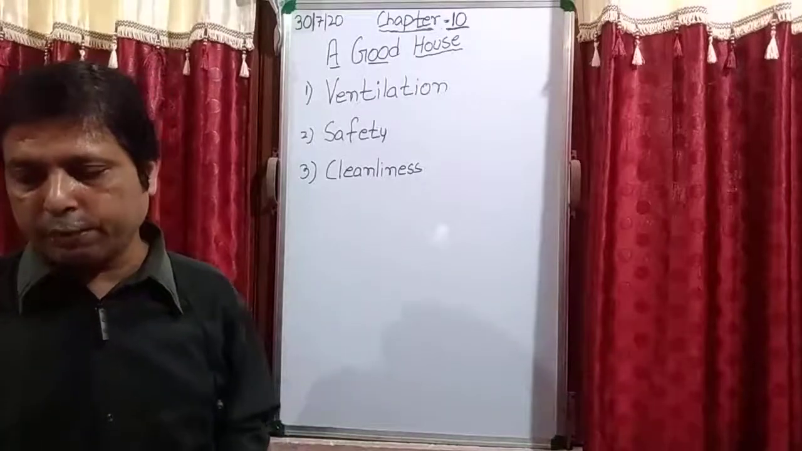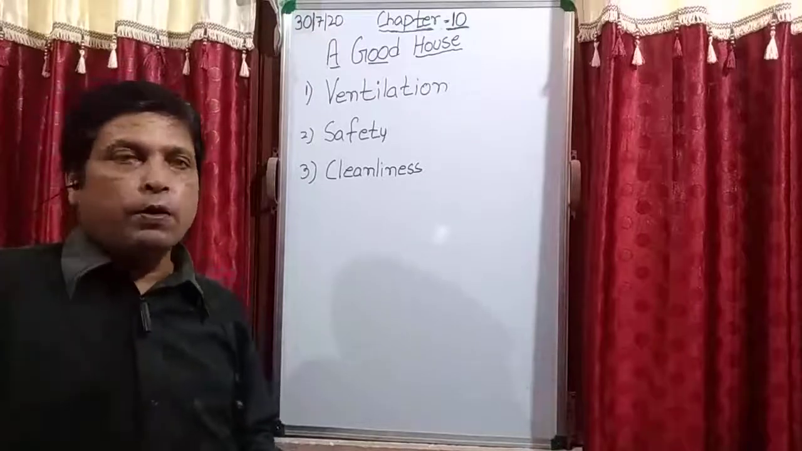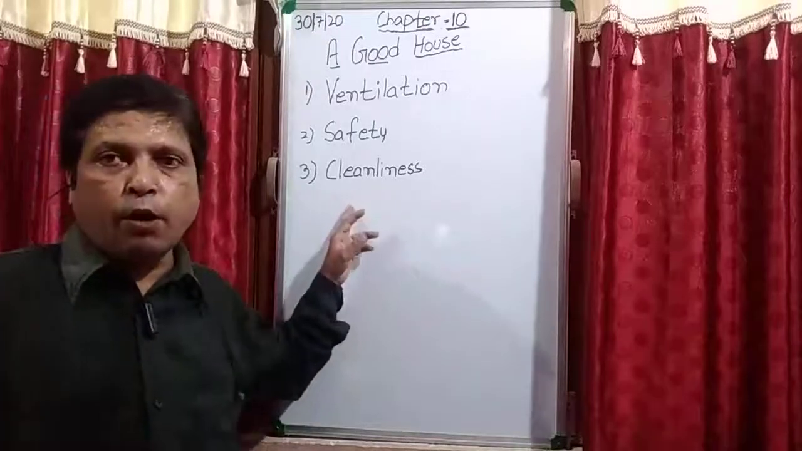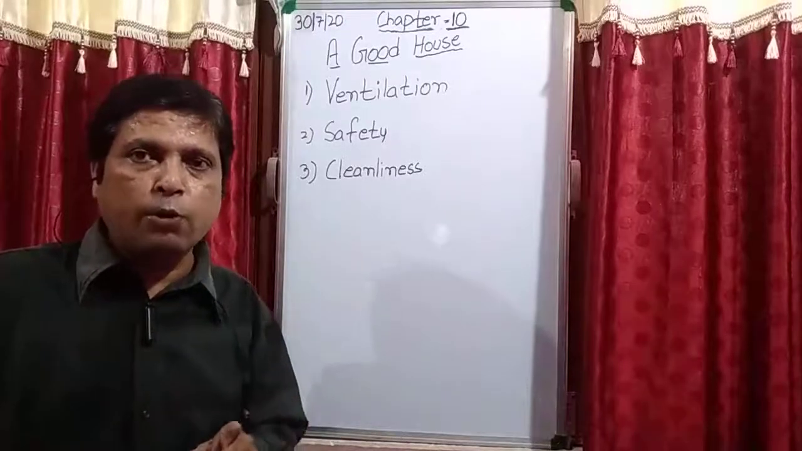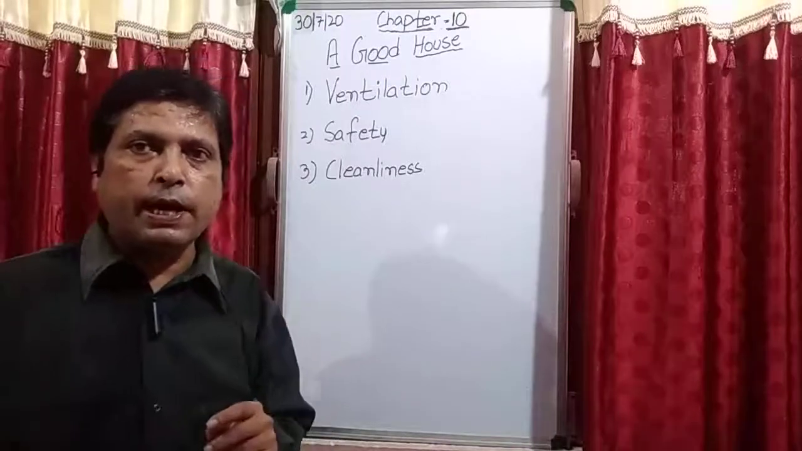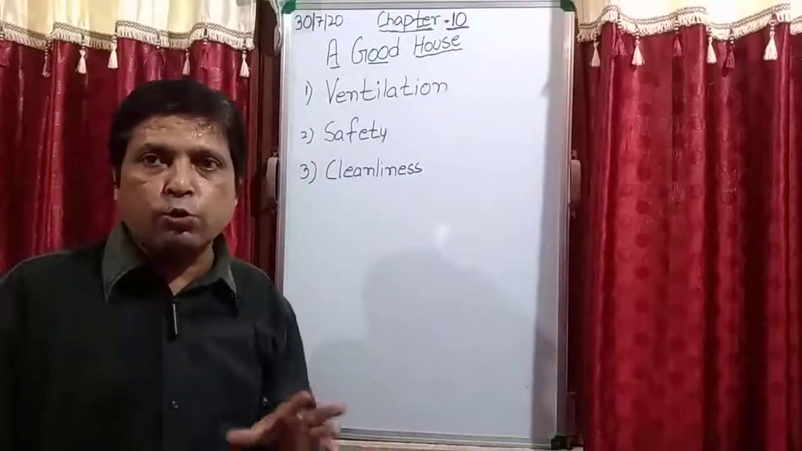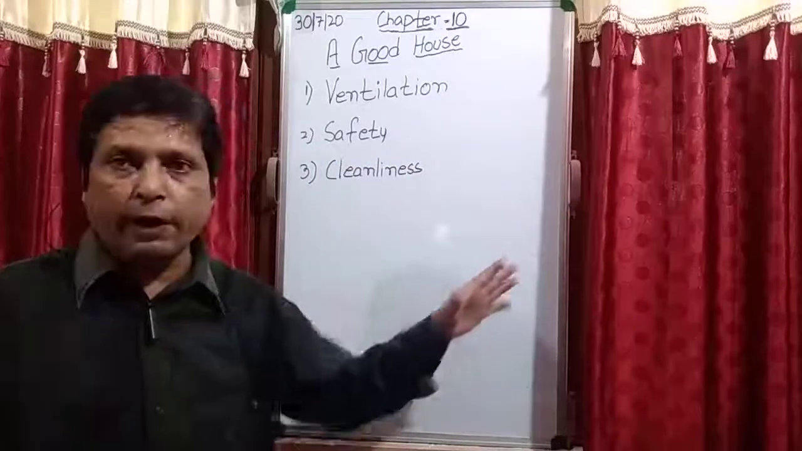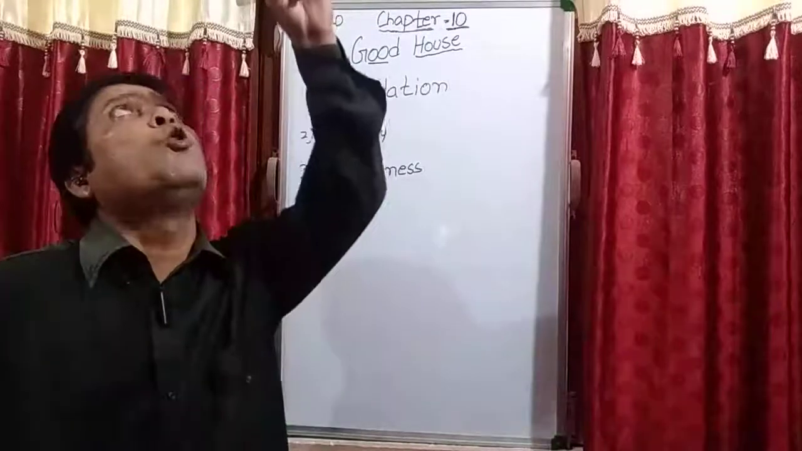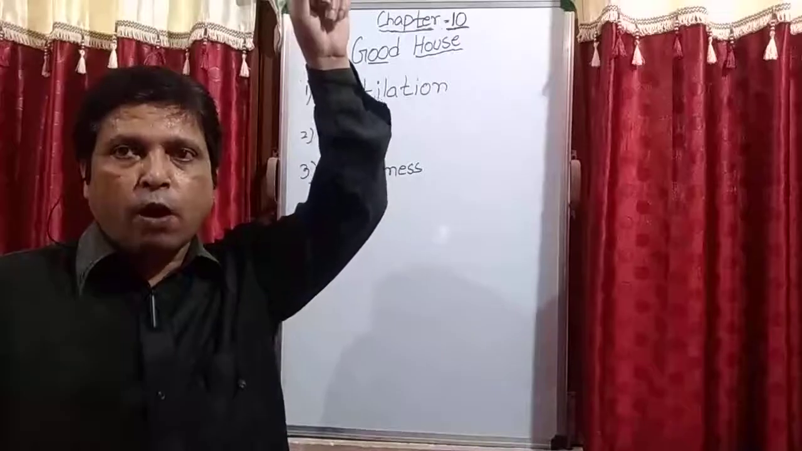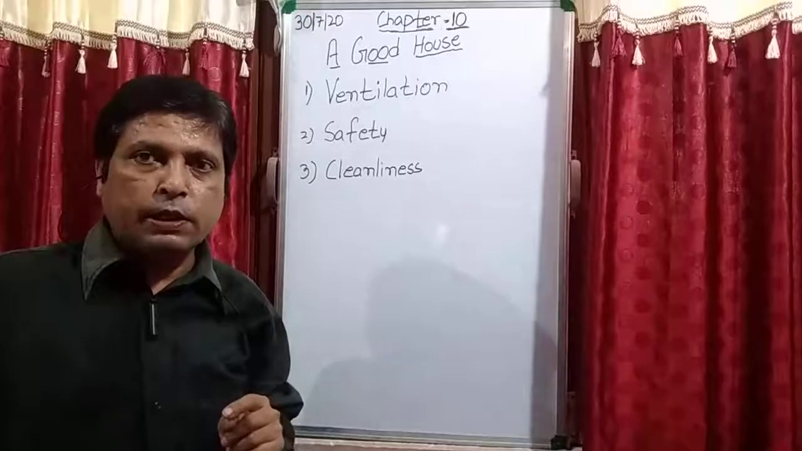The second point is safety. A good house must have strong walls and roof. And this factor you will see in the pakka house only. Pakka house is a strong house. Is it clear? So for safety purposes, the walls of the house, जो दीवारें होती हैं हाउस की, वो क्या होनी चाहिए? स्ट्रांग होनी चाहिए. Is it clear? And the roof, the top ceiling of the house, that should also be very strong. Is it clear?